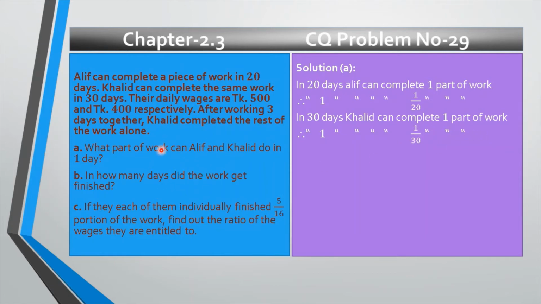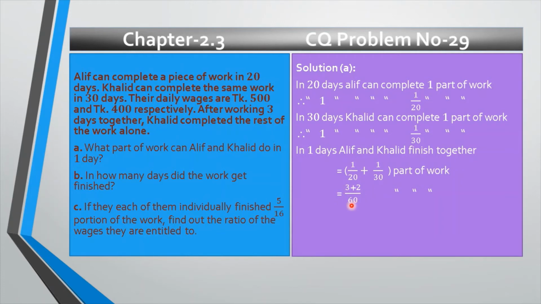Now, the question says, what part of work can Alif and Khalid do in 1 day? That means they together do in 1 day. That's why we have to find out what Alif and Khalid finish together in 1 day. We will add these two, 1 divided by 20 plus 1 divided by 30 part of work, and that is the desired answer of A. The LCM of 20 and 30, my dear students, we will get 60. 60 divided by 20 is 3, multiplied by 1, that is 3.